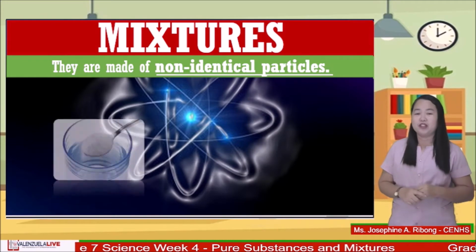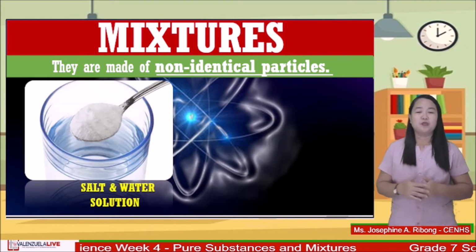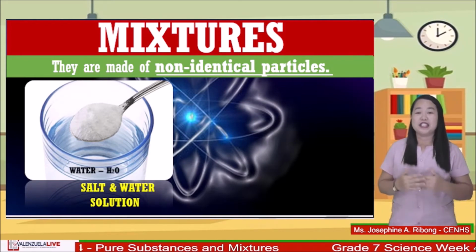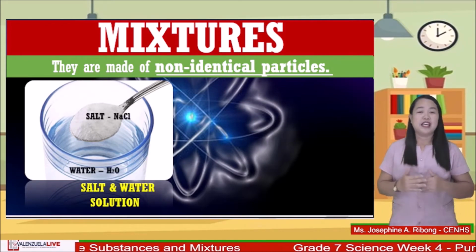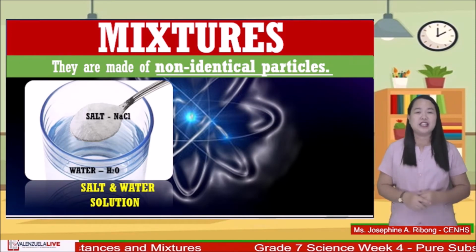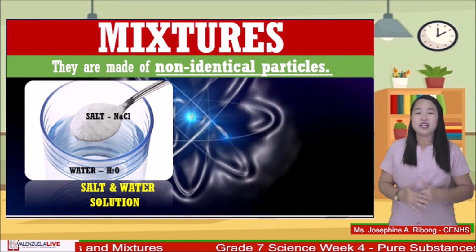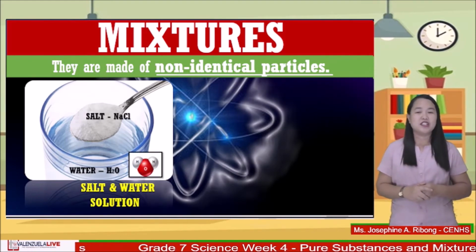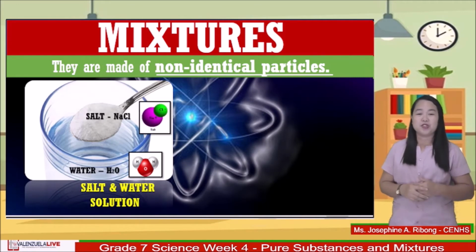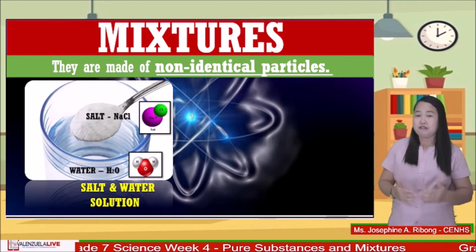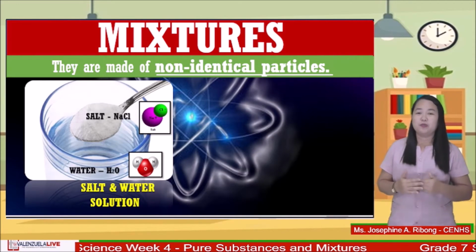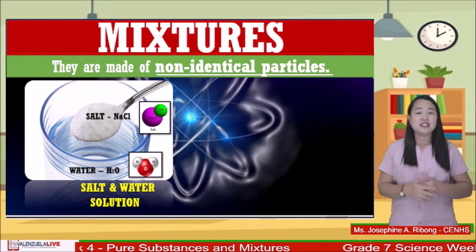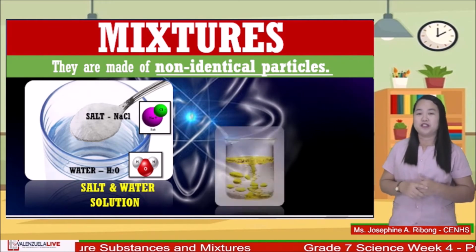As an example, we have here a salt water solution. This salt water solution is an example of a mixture because it is made of two non-identical particles. When we look at their compositions, water is made up of hydrogen and oxygen, while salt is made up of sodium and chlorine. Therefore, the composition of the salt water solution is made from two different substances. This is also the same with the mixture of water and oil.